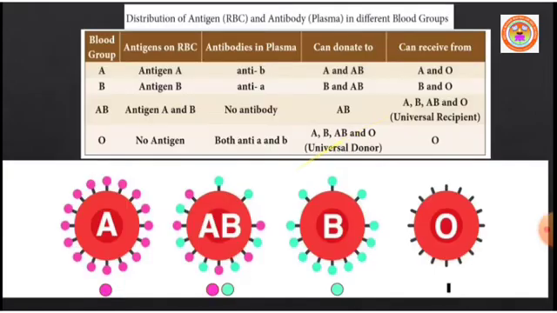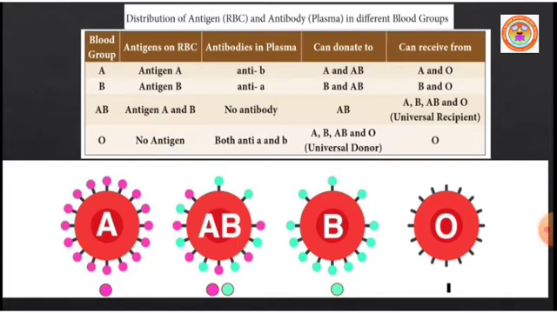Now let us look at a small tabular column, which shows which blood group has what antigen and what antibody. Observe, blood group A has antigen A on their RBC surface and antibody B in their plasma, so they can donate blood to A blood group and AB blood group people. They also receive blood from O blood group and A blood group persons.